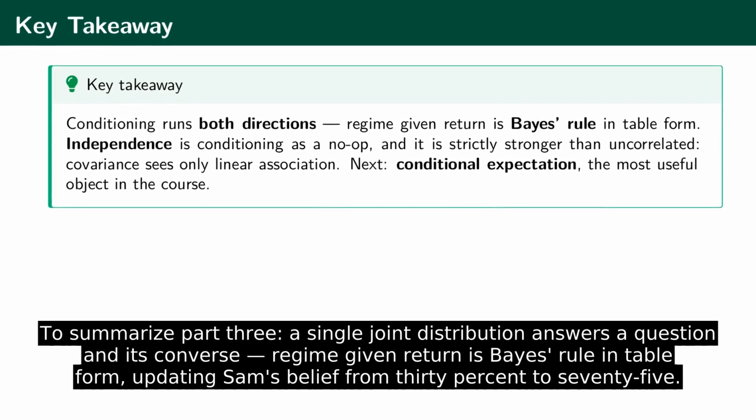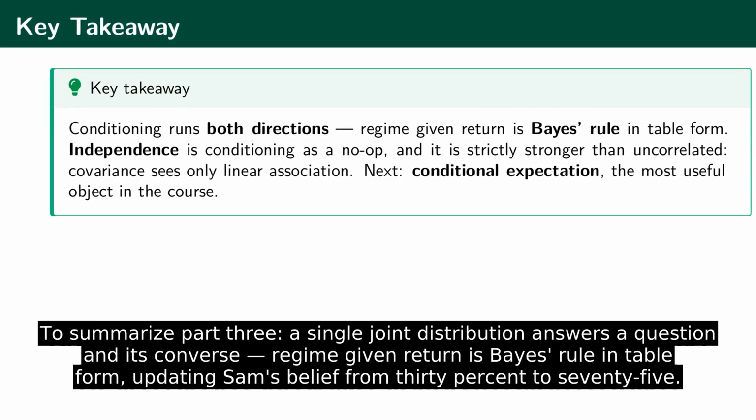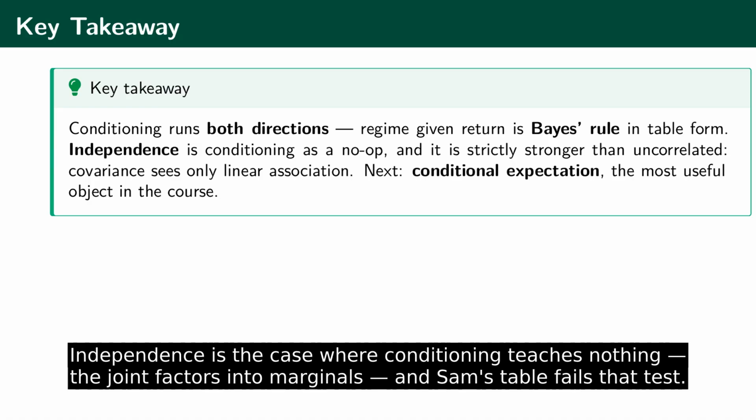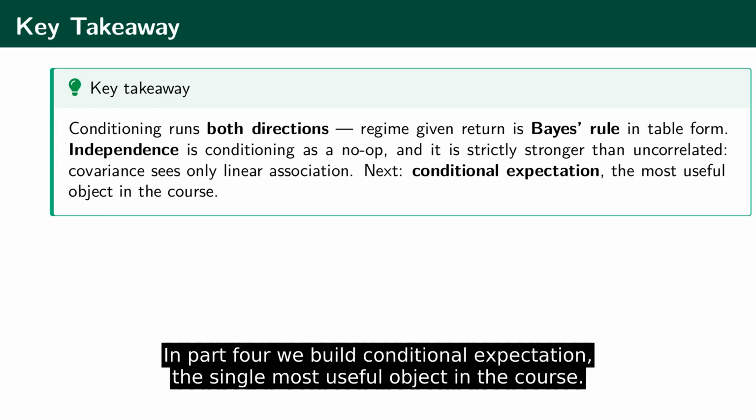To summarize Part 3, a single joint distribution answers a question in its converse. Regime given return is Bayes' rule in table form, updating Sam's belief from 30% to 75%. Independence is the case where conditioning teaches nothing. The joint factors into marginals, and Sam's table fails that test. Crucially, independence is strictly stronger than uncorrelated. Zero covariance never licenses independence. In Part 4, we build conditional expectation, the single most useful object in the course.